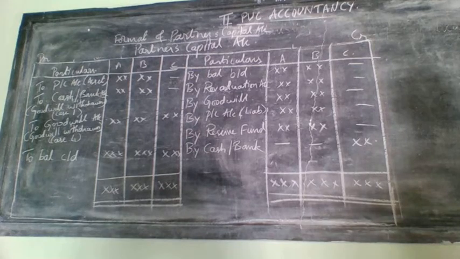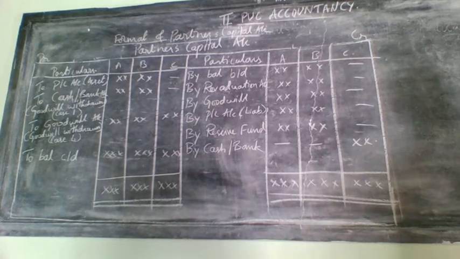Apart from that you have a few more adjustments, but at the time of admission of a partner a few more adjustments will come in partners' capital account. Here, for all the problems' sake, we will maintain everything in capital account only. That means we will follow the fluctuating method of maintaining capital account. We will not follow the fixed capital method here. These adjustments will come at the time of admission, retirement as well as death of a partner.